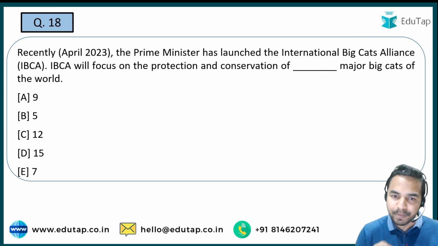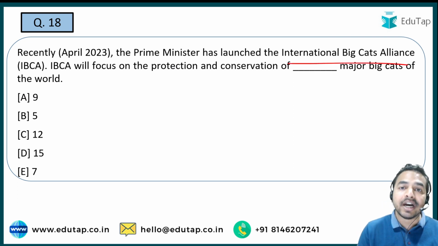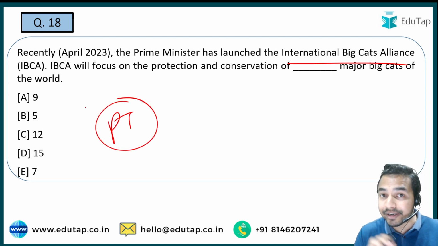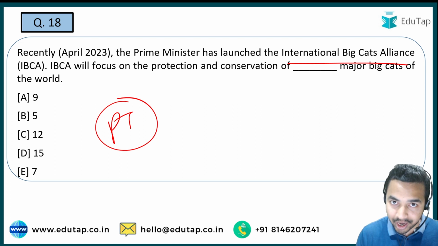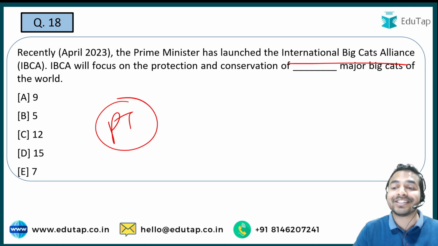Next question. So Prime Minister recently launched the International Big Cat Alliance. See guys, let me tell you that recently 50 years of Project Tiger were completed, and during that an international event took place in Mysuru, Karnataka. And during this, the Prime Minister launched the International Big Cats Alliance.